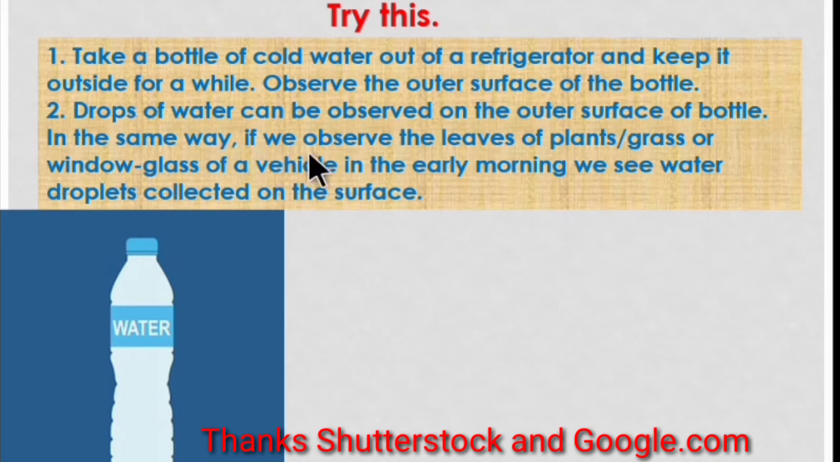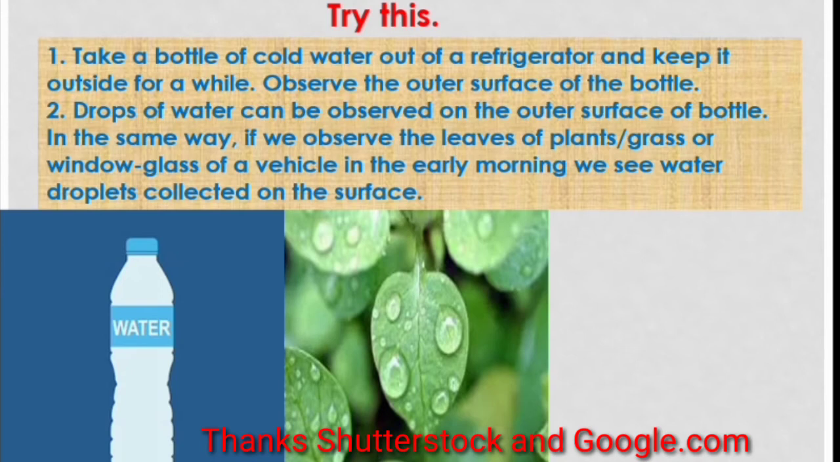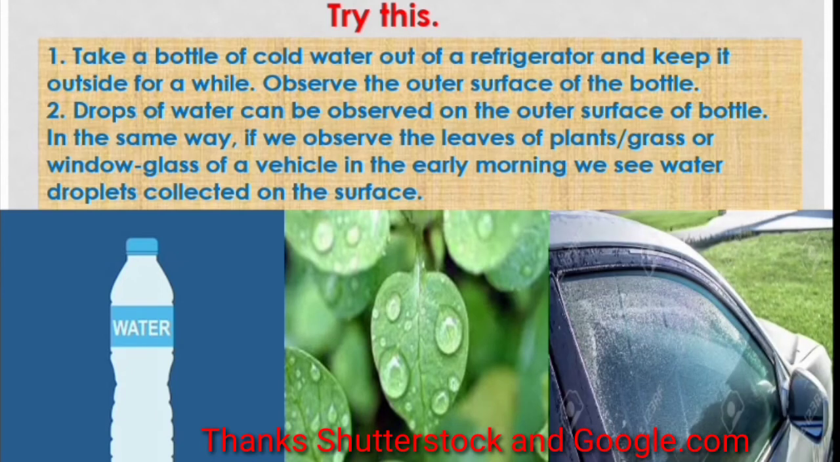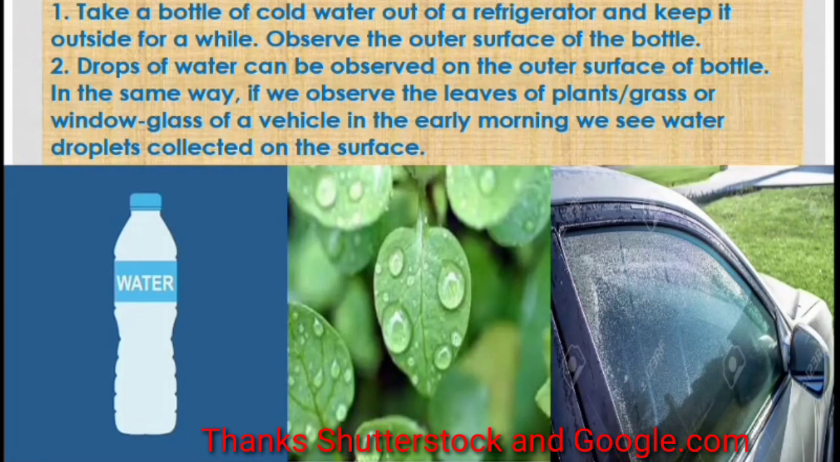In the same way, if we observe the leaves, plants, grass, or window glass of a vehicle in the early morning, we see water droplets collected on the surface. Through these two observations, we sense the presence of water vapor in the atmosphere. When the air cools, due to decrease in temperature, it becomes saturated with water vapor. As a result, the excess water vapor gets converted into tiny droplets. The dew point temperature is decided by the amount of vapor in the air.